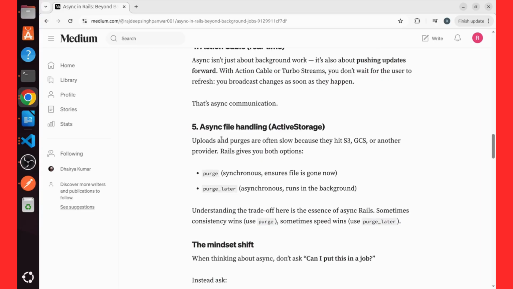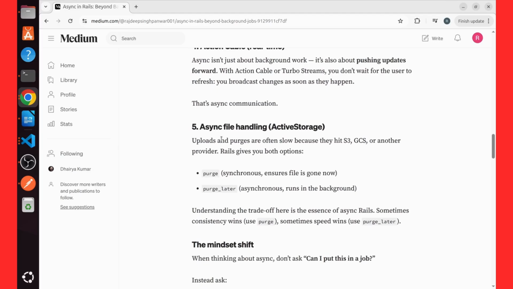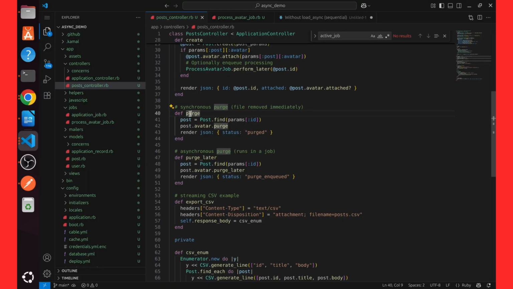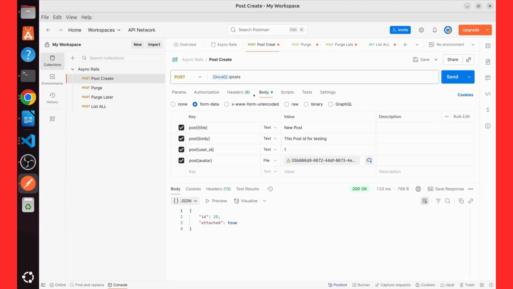Handling Active Storage, purge and purge later. What will happen with purge and purge later? Let me show you a real example. I have created two methods, purge and purge later. Here I use async, and here I do not use async. This will run immediately, and this will run later in a background job. Let me show you how. First let me create two records, the first one and the second one.